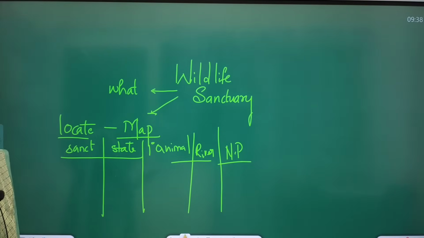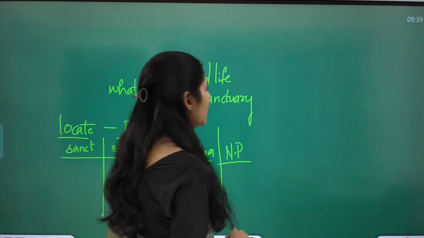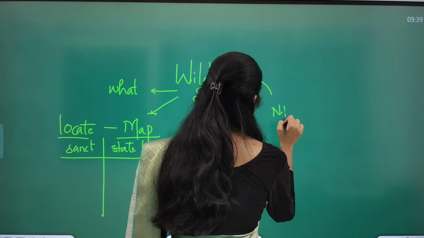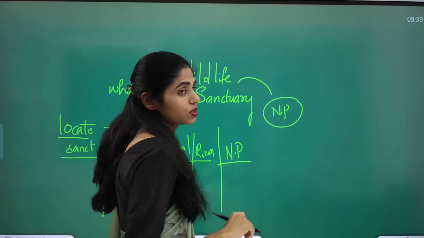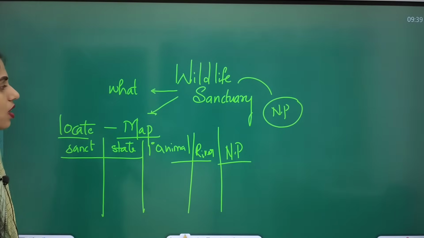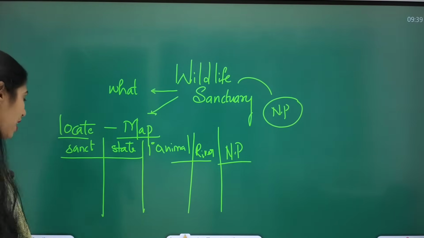So in this way you have to make the notes, and especially you have to see even national parks. So what are the national parks, what are the important features of these national parks, etc. Okay, so these are some important things that you have to see.